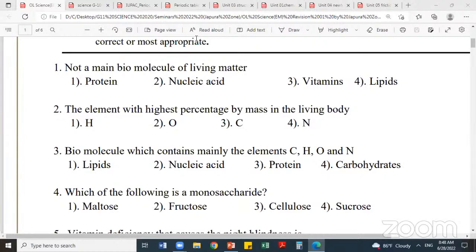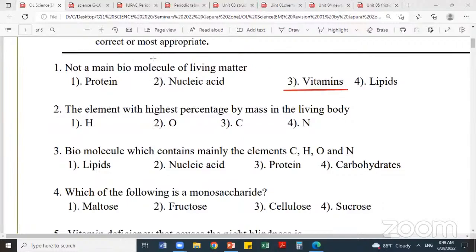Vitamins. Yeah, very good. Answer is vitamins. Remember, out of these 4, what is missing here? Protein given, nucleic acid given, lipids given, only carbohydrate is missing. Instead of that, they have given vitamins. So the answer is the third one. Question number 1, answer is 3. I'll underline the correct answer. You can mark with the red pen if you have done it. If not, you can write it.